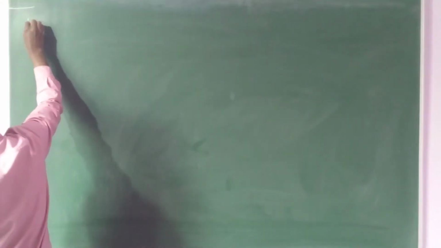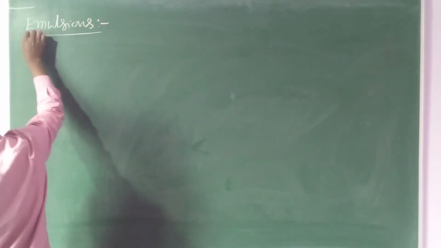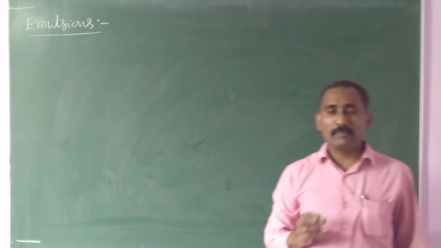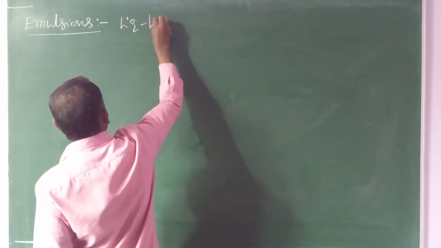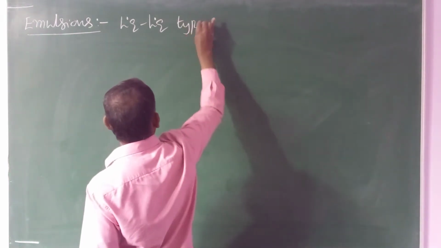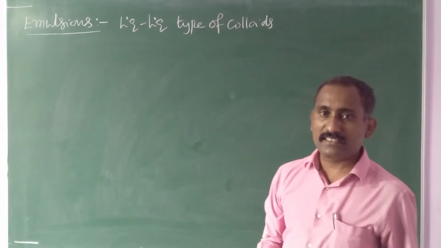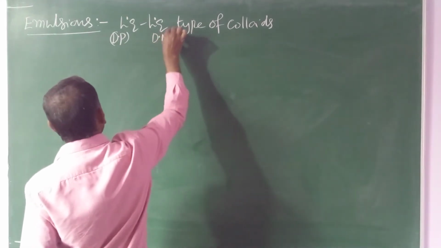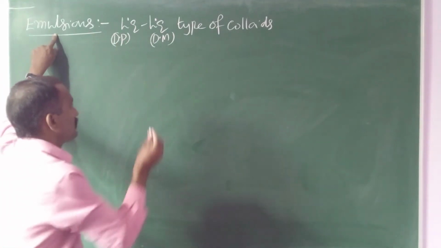One of the last theory concepts is emulsions. Already in the beginning we studied emulsion examples. What do emulsions mean? Emulsions are nothing but liquid type of colloids. Liquid type of colloids means in that colloid both the dispersed phase and the dispersion medium are liquids. So the dispersed phase is liquid, the dispersion medium is also liquid. Liquid colloids are known as emulsions.